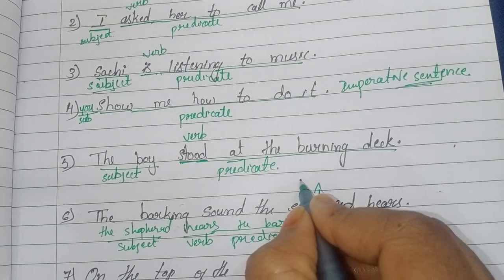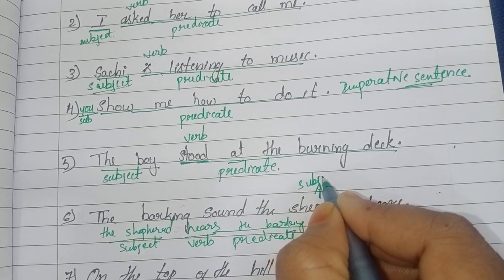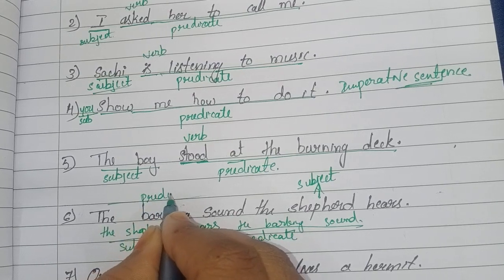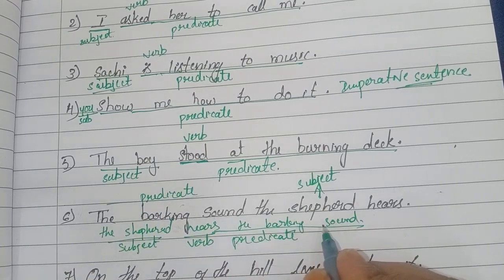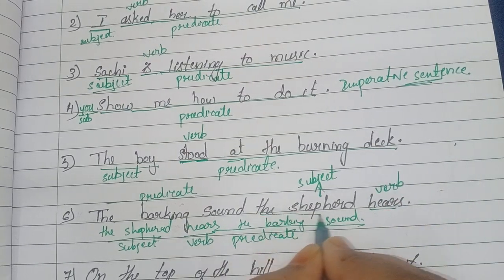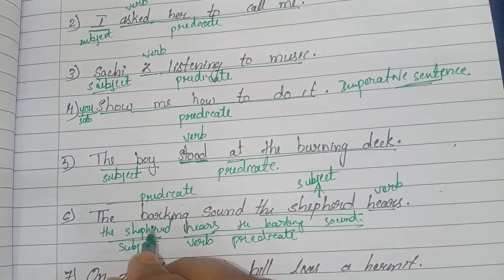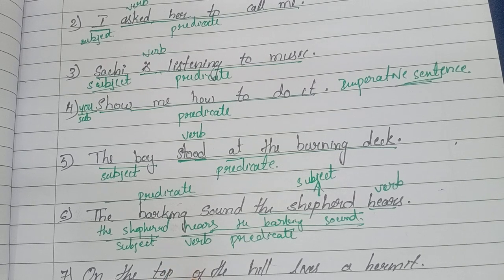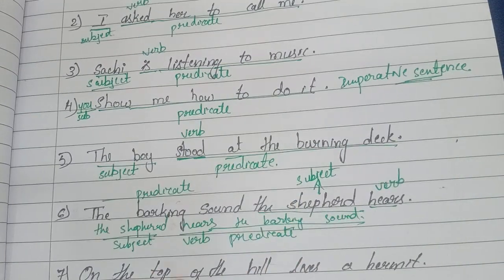Here the subject is shepherd and the barking is the predicate. In this sentence we have the verb at the last, the subject in the middle, and the remaining part at the beginning. Okay, this type of question we also have. Here the sentence is not in proper shape. We change it like this and make it easy for you to identify the subject and the predicate.